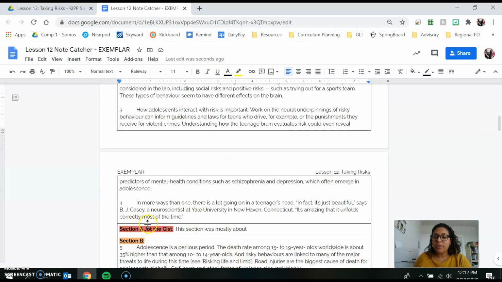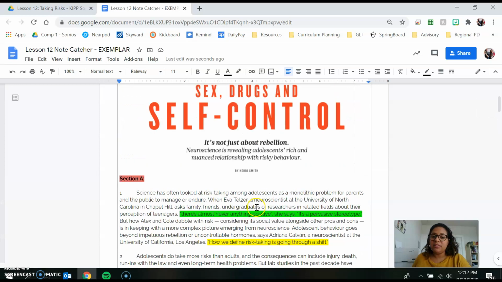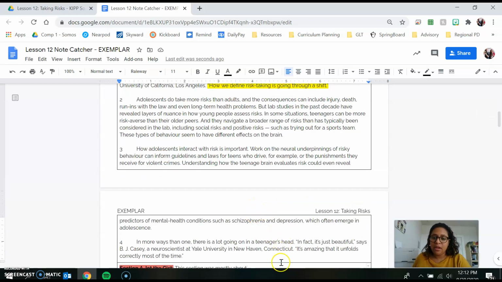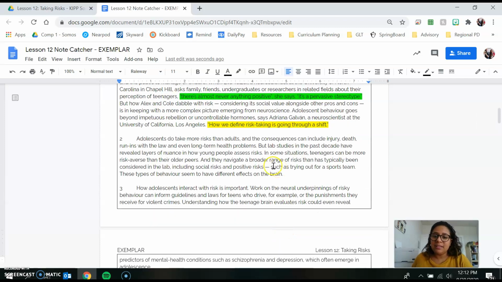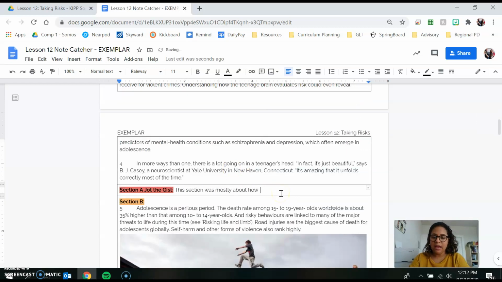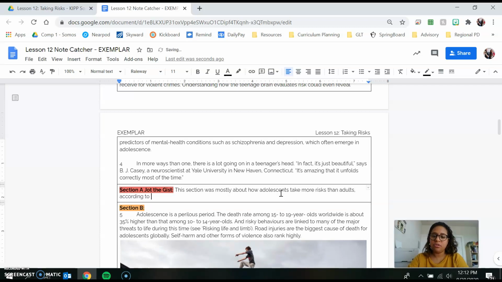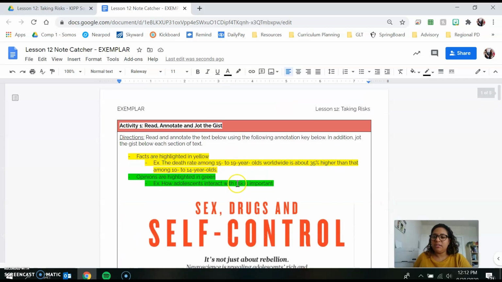When you get to where it says Section A, jot the gist, this is where you are going to summarize what the section was mostly about. So since I have already read this section, what I can deduce is that this section is mostly about how adolescents take more risks than adults according to popular opinion. Okay? So again, my gist meets the criteria.